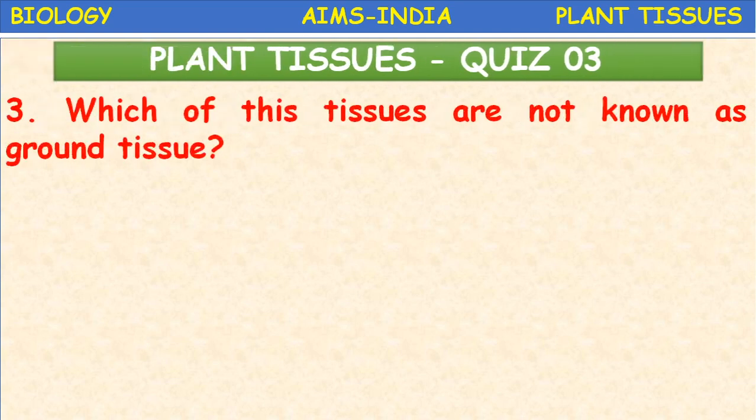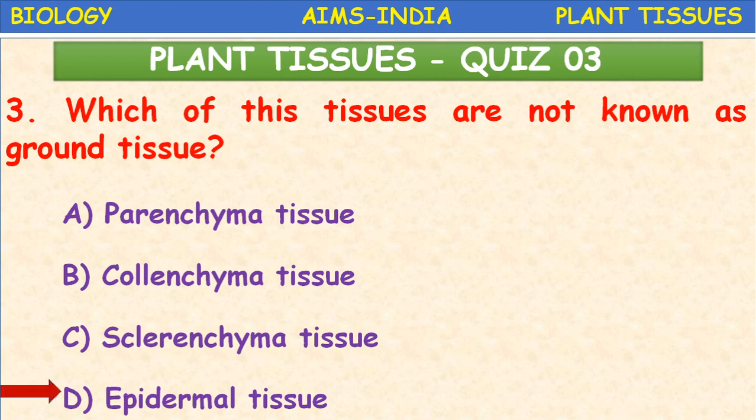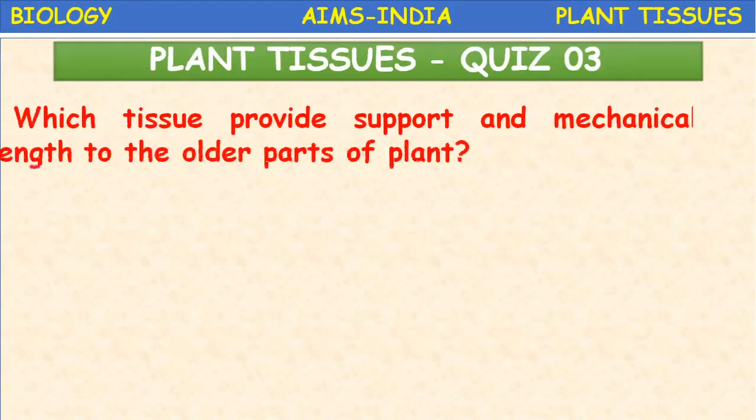Which of these tissues are not known as ground tissues? Parenchyma tissue, collenchyma tissue, sclerenchyma tissue, and epidermal tissue. The question is, which is not a ground tissue? Obviously, epidermal tissue is not a ground tissue. It is dermal tissue. Next.